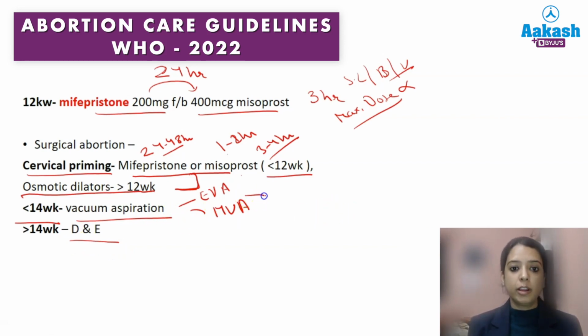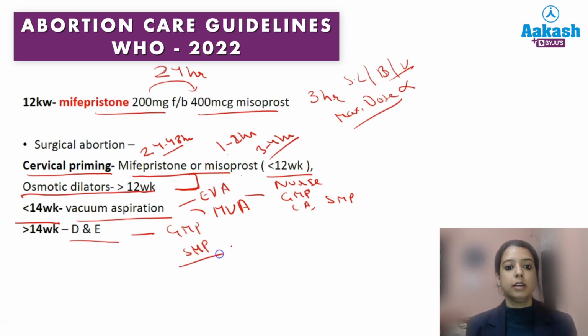Again, vacuum aspiration, they have said, could be done by a nurse, a general medical practitioner, a clinical advisor and a specialist medical practitioner. But dilation and evacuation needs expertise. It can be done only by a general medical practitioner and a special medical practitioner, meaning the obstetrician and gynecologist. So these are the new, important things which have been mentioned in the WHO care guideline.